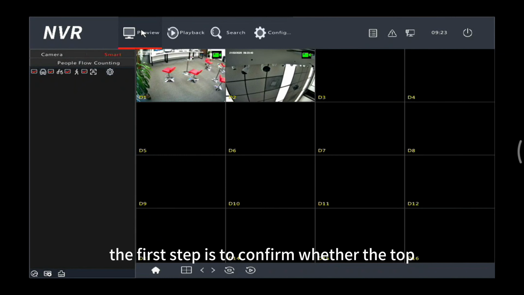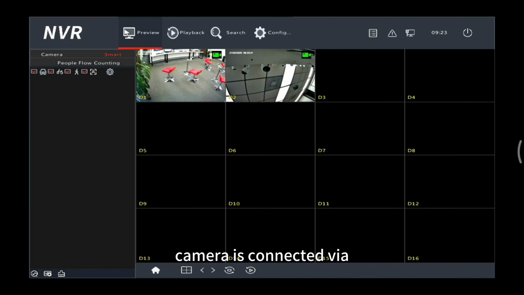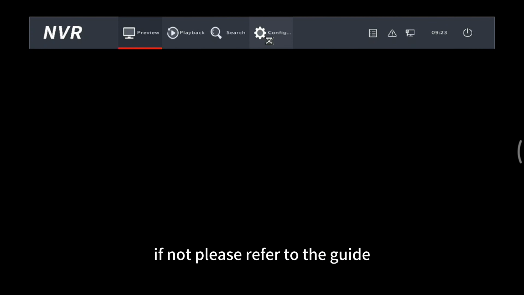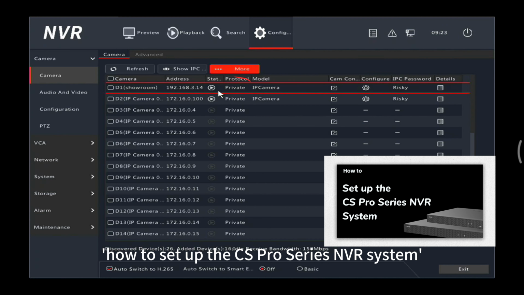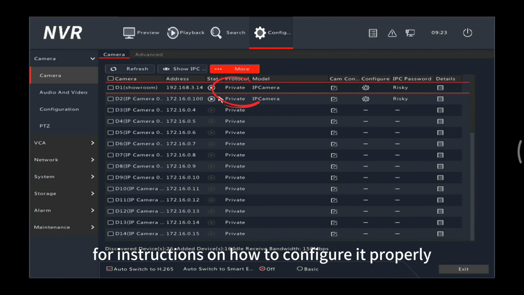The first step is to confirm whether the TAH camera is connected via private protocol. If not, please refer to the guide How to Set Up the CS Pro Series NVR System for instructions on how to configure it properly.